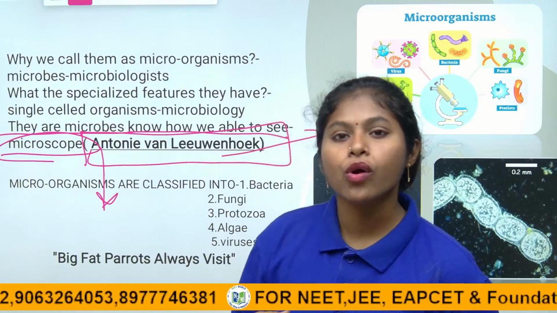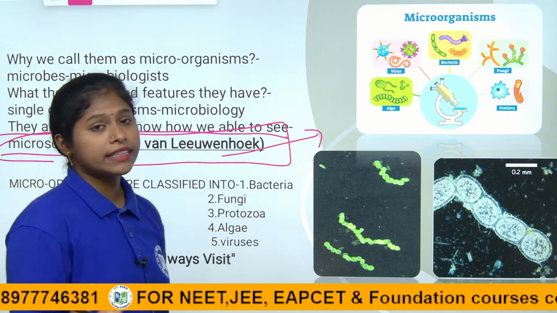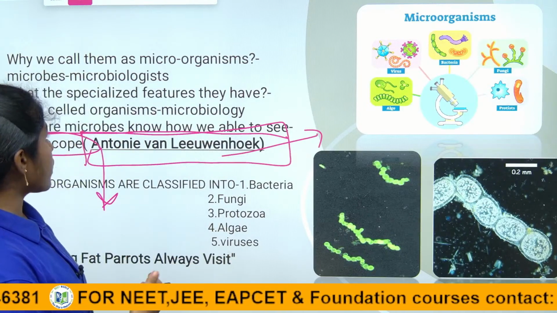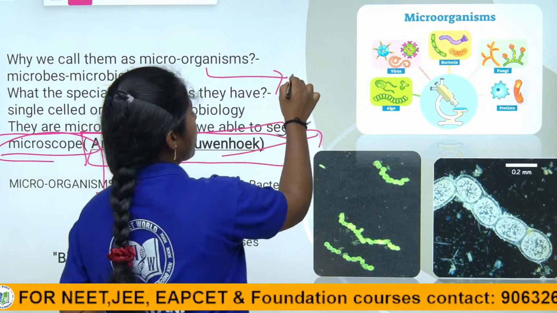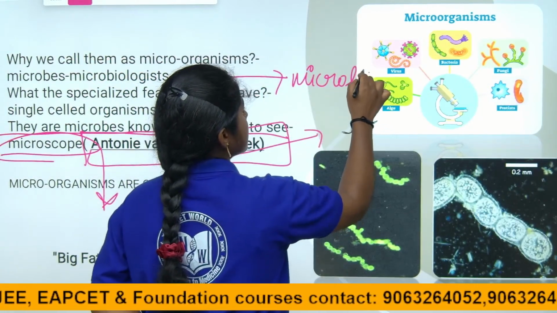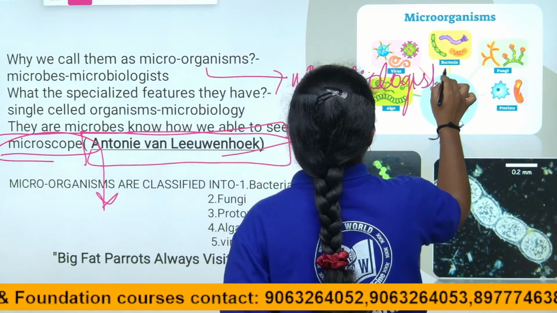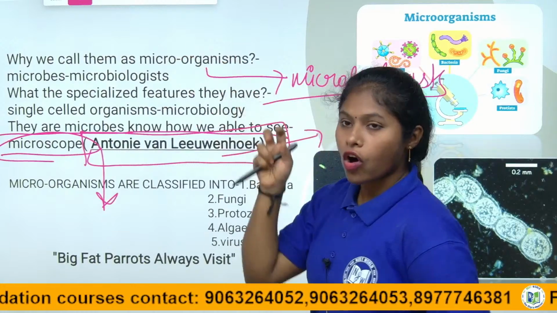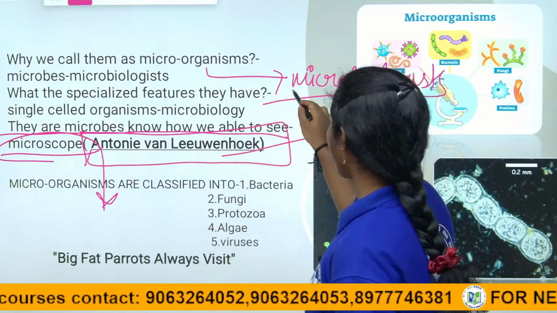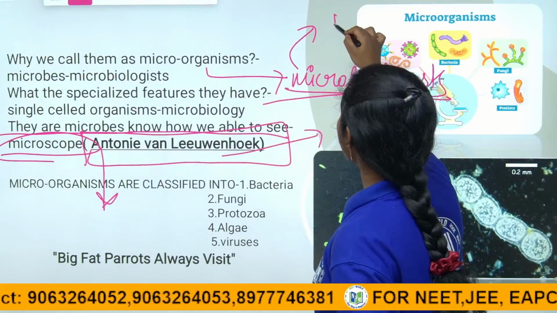Microorganisms are also called microbes. Right children? The scientists who study microorganisms, we call them microbiologists, because microorganisms can be seen only through the microscope. Right children?